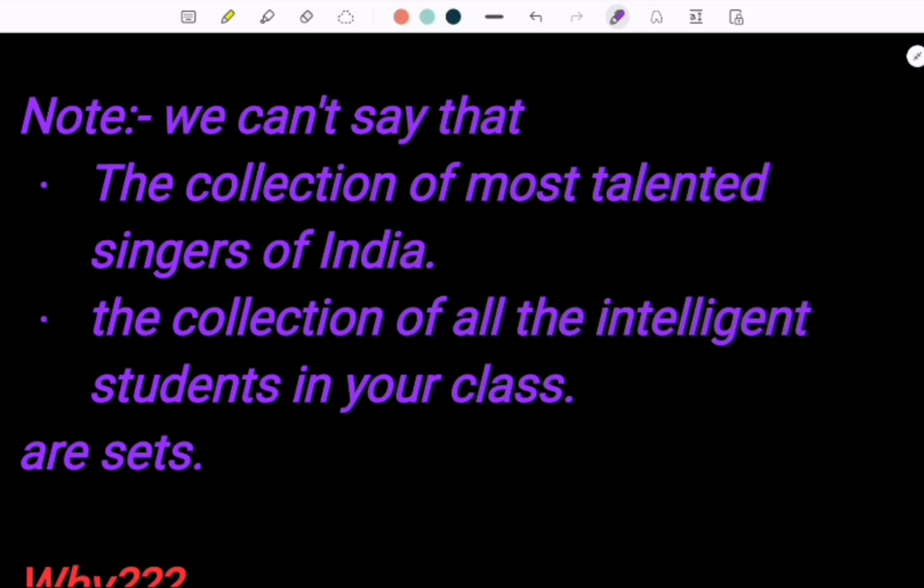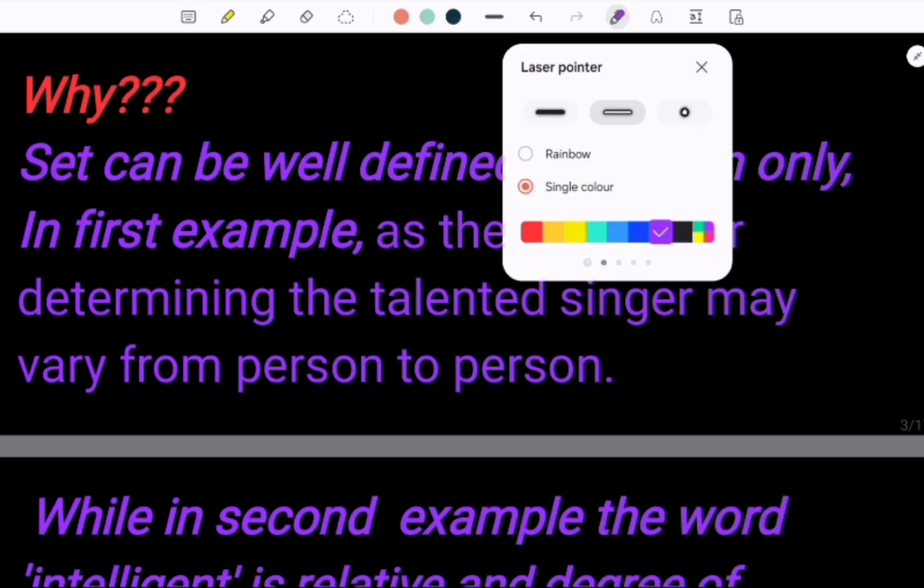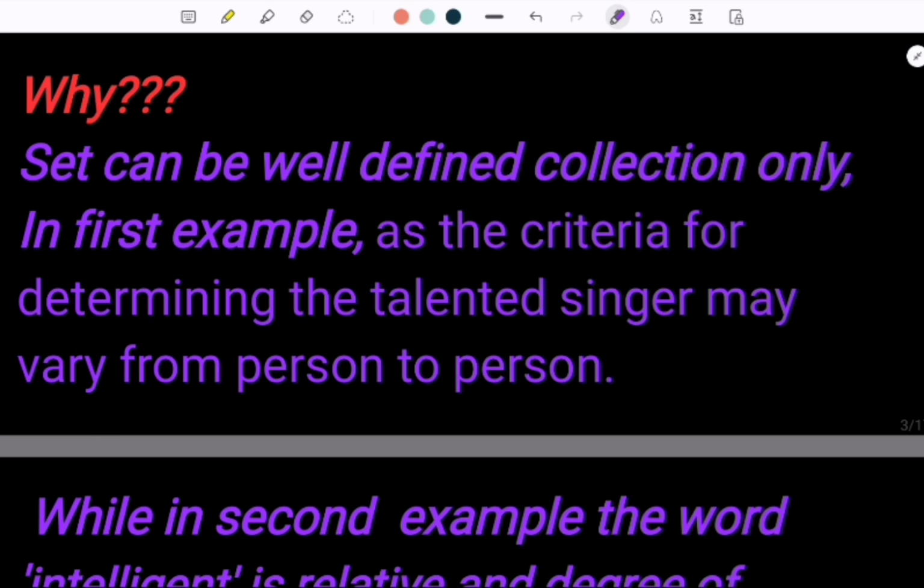We can't say that the collection of the most talented singers of India and the collection of all the intelligent students in your class are sets. Why is it so? Because there can't be a universally accepted singer of whom we can say that he is the most talented singer of the world.